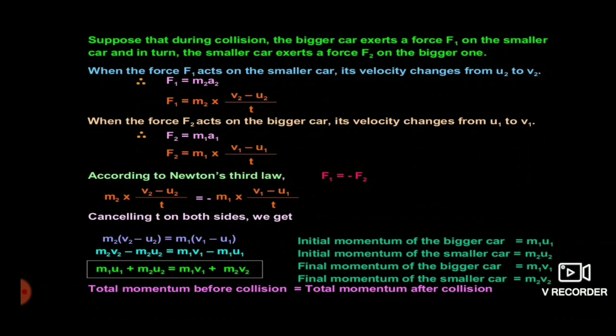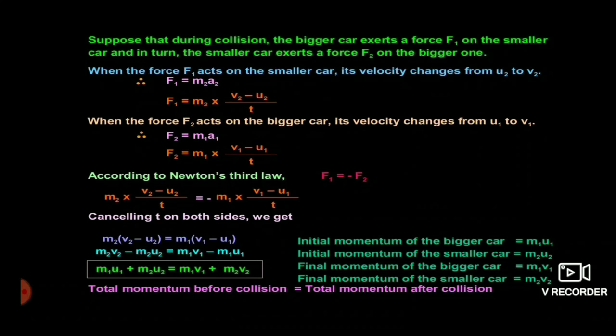So according to Newton's second law of motion, the equation will become F1 is equal to m2 a2. F1 is equal to m2, and we know that acceleration is given by final velocity minus initial velocity divided by t. Similarly, when the force F2 acts on the bigger car, its velocity also changes from u1 to v1.